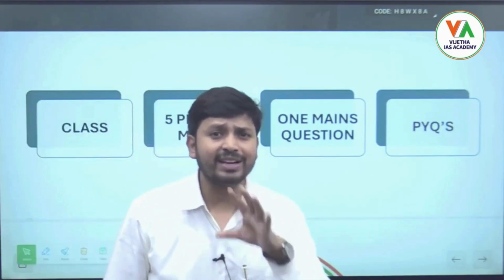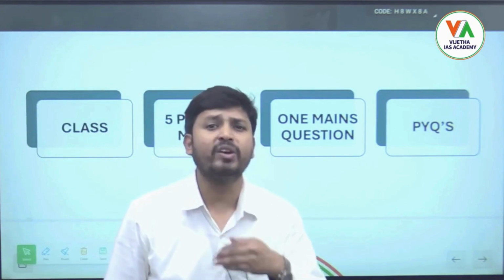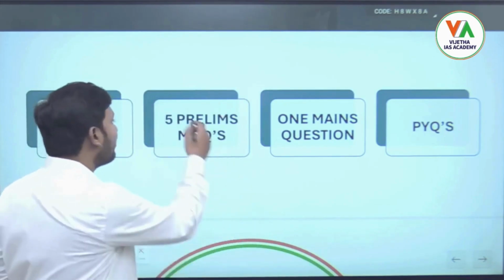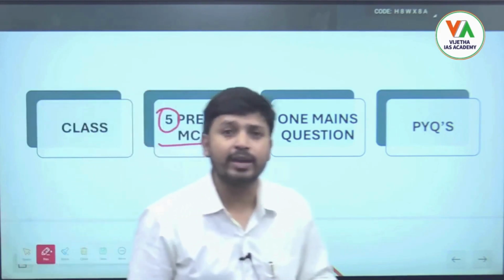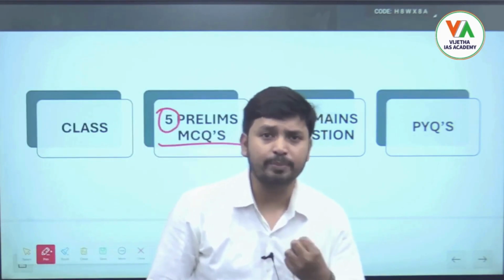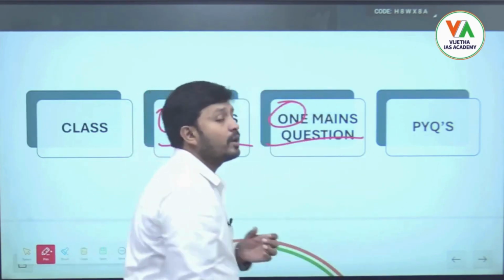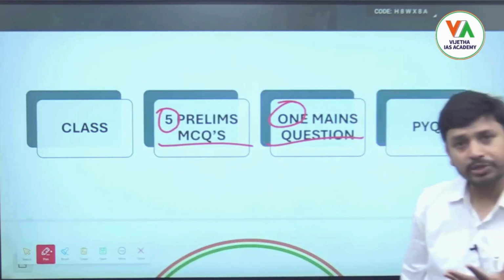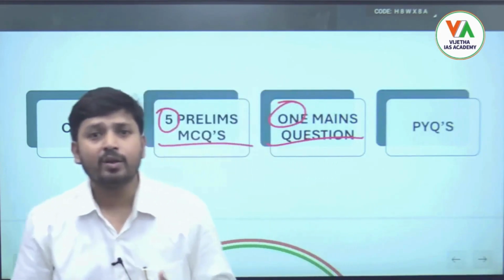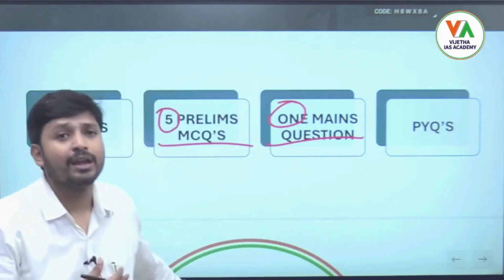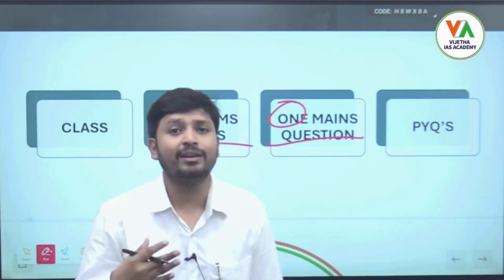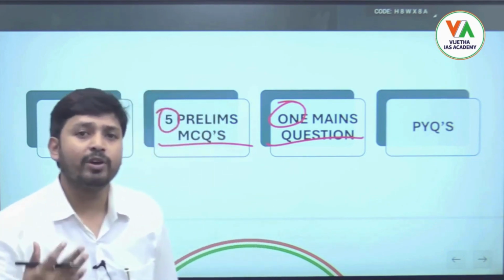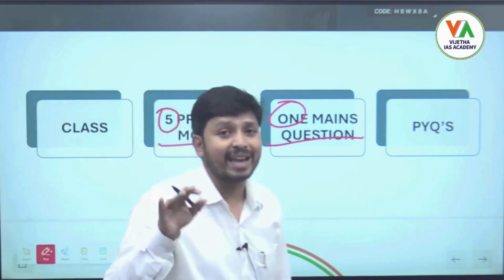on the day itself, whatever topic we have discussed, we will give around 5 MCQs with respect to the prelims, and also we will give one mains topic on the day. So at the end of the class we will give 5 prelims questions and also one mains question every day. For example, if the science and tech topic covers around 30 classes, that means 30 into 5 MCQs, around 150 MCQs you can get, and apart from that every day one mains question, around 30 mains questions will be given in the class itself.